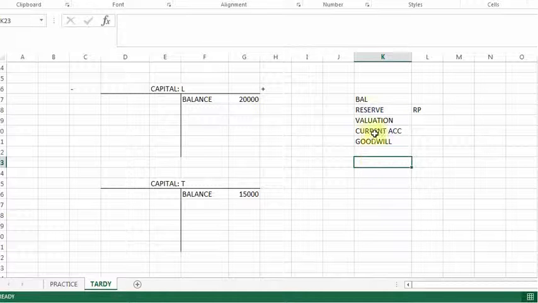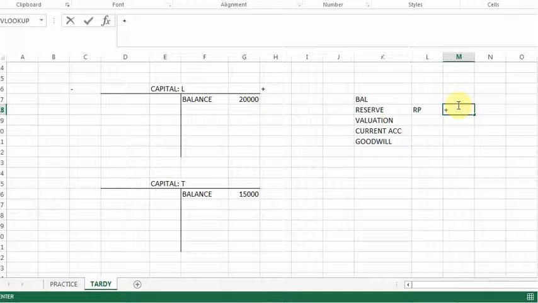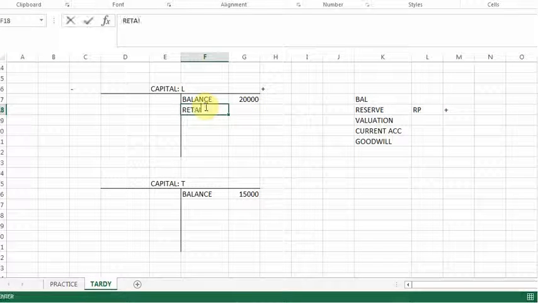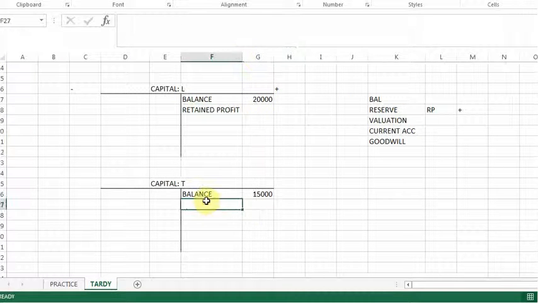Those are the things that should go into a capital account. So let's look at the first one, the reserve, the retained profit that was given to us. There was retained profit of 5,000 Rand, and the retained profit must increase our capital account. So I'm going to say then retained profit, and retained profit.